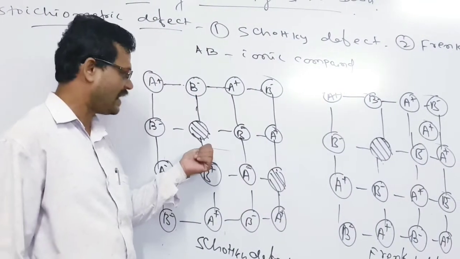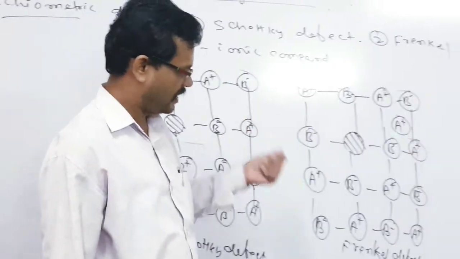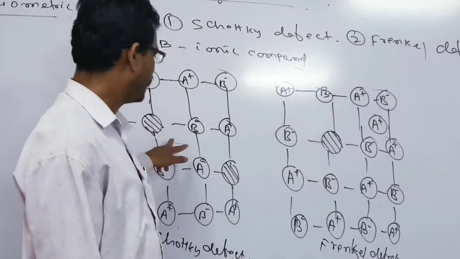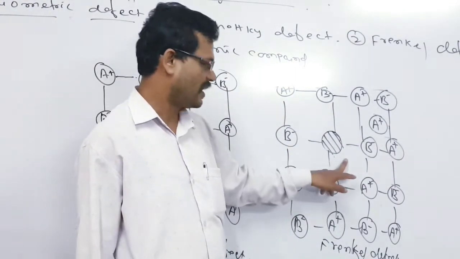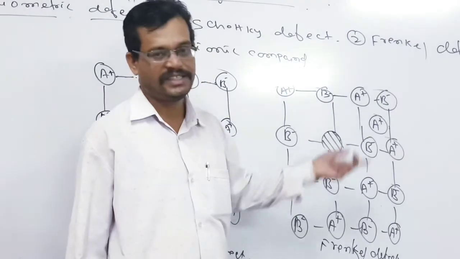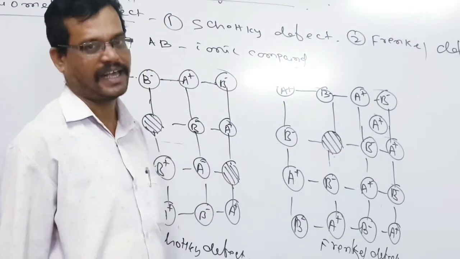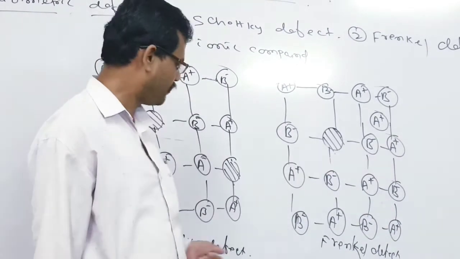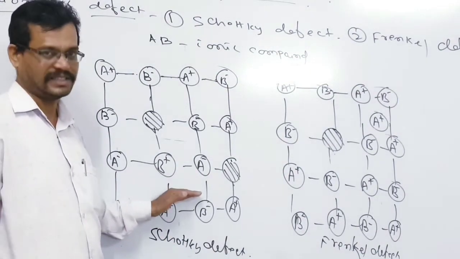Here the number of cations and anions remains the same, but two ions are removed, whereas here the cation changes its position from its original position to somewhere else. As a result, here the density remains the same, whereas here the density decreases.